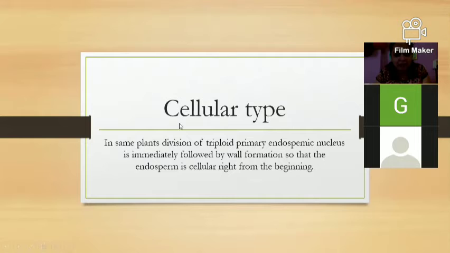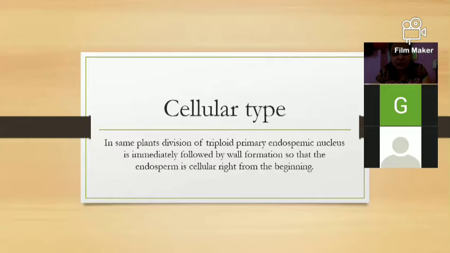In cellular development, the nuclear division and the cellular division take place at the same time, in the beginning of the endospermic development.